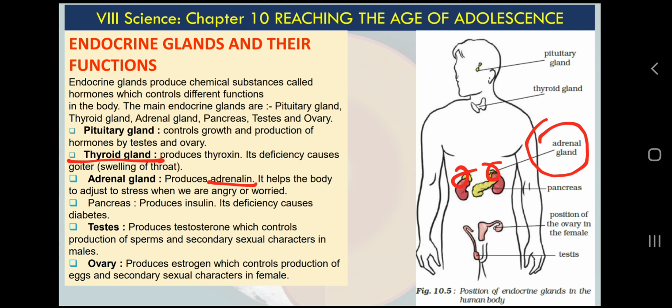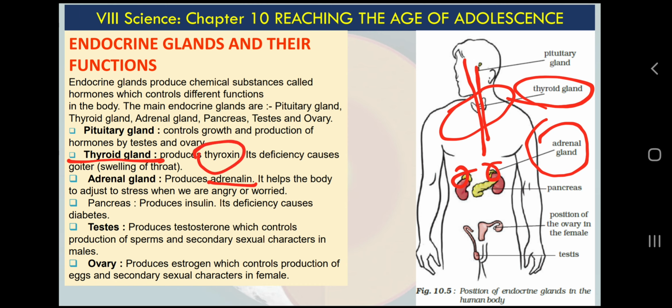Thyroid gland. You can see the position of the thyroid gland is near your neck, near your windpipe or food pipe. This thyroid gland produces a chemical or hormone called thyroxine, and it performs many metabolic functions. It regulates our metabolic functions. So the deficiency of this is called goiter.